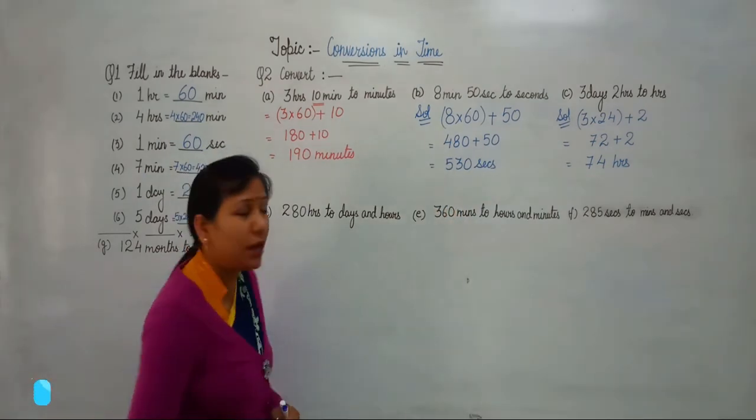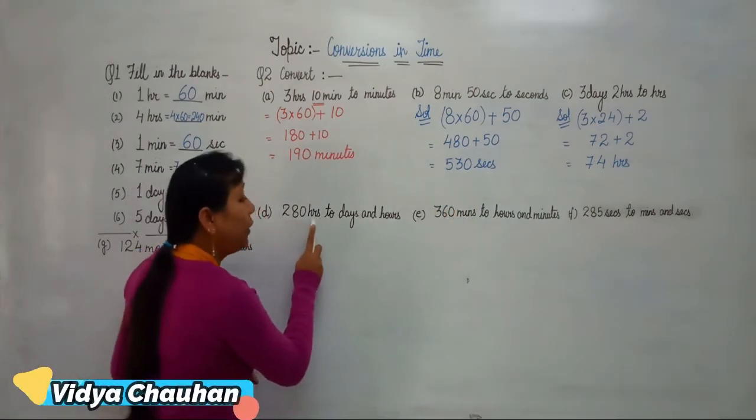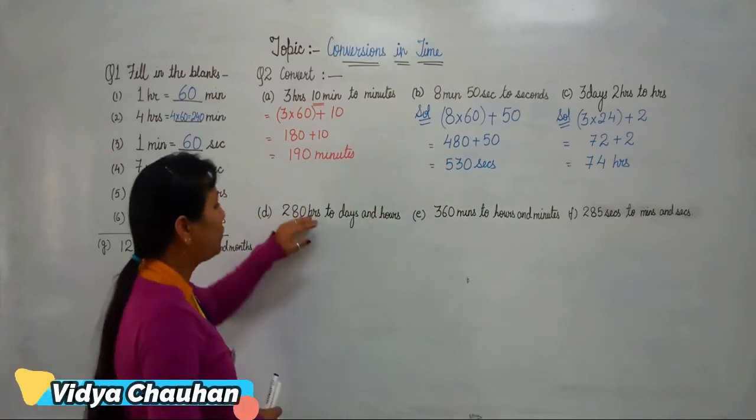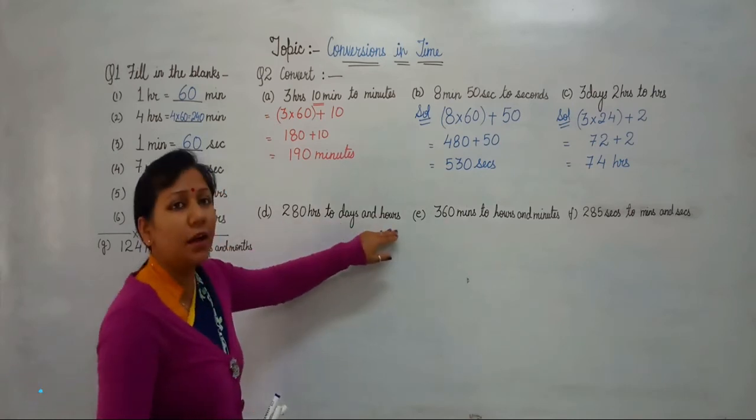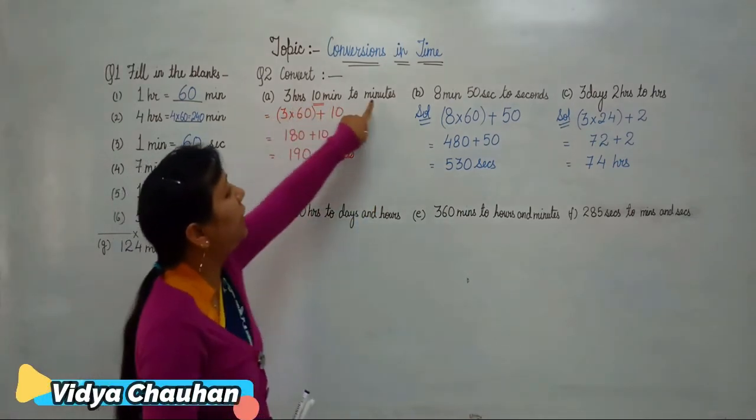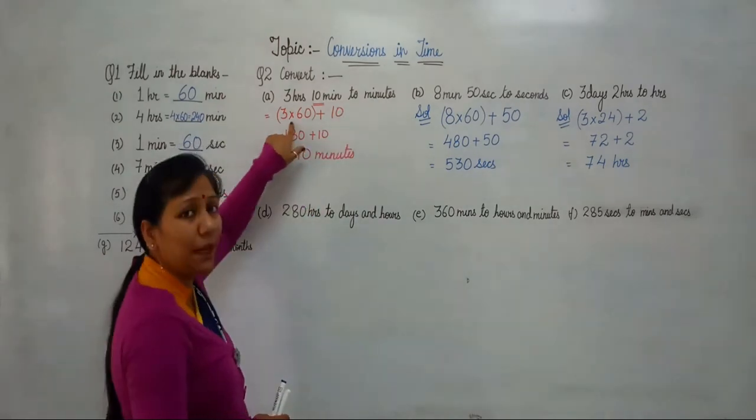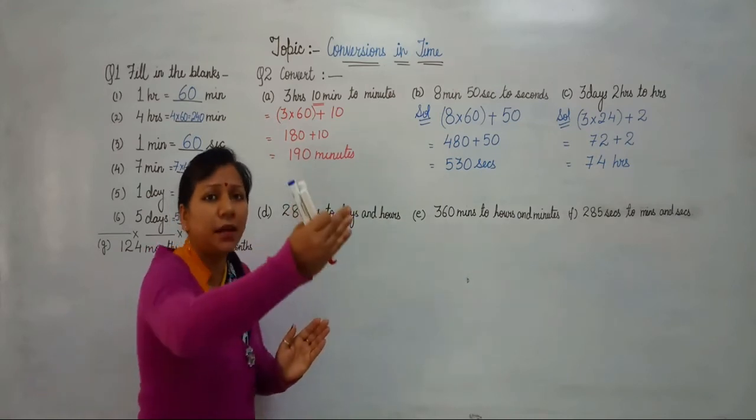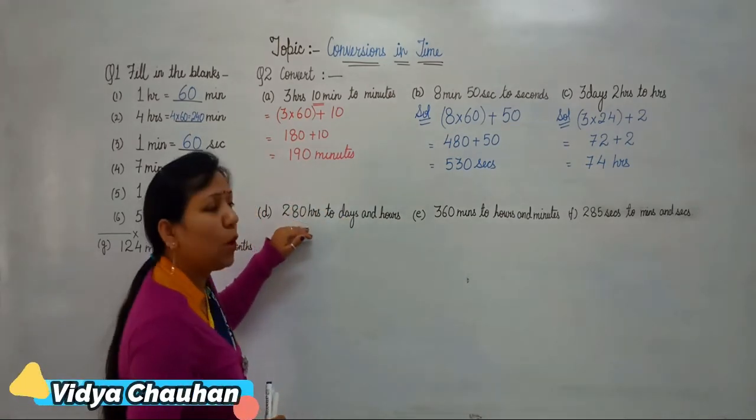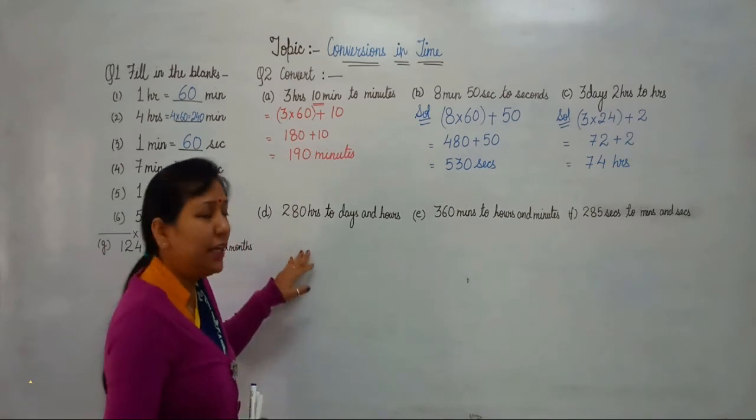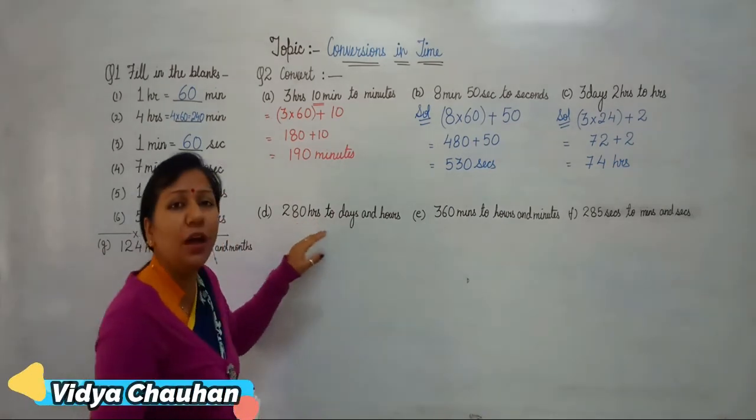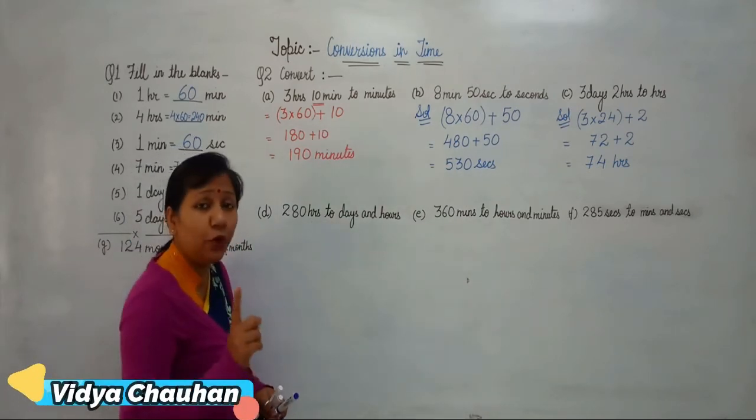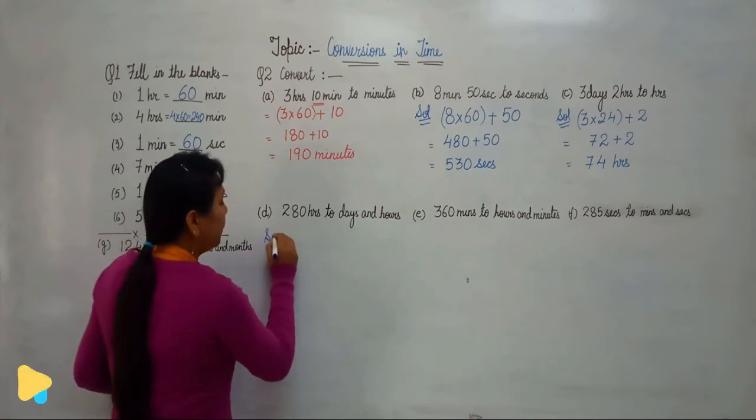Now coming to the fourth part, in which you have to convert 280 hours to days and hours. Now we have to convert hours into days and hours. Earlier we were converting a higher unit to a smaller unit, so we were multiplying. Now you have to convert a smaller unit, because hours is a smaller unit and days are a bigger unit. So in that case, we have to proceed with division, using the relation between hours and days. How many hours are there in a day? 24 hours. So let's check out the solution for this.